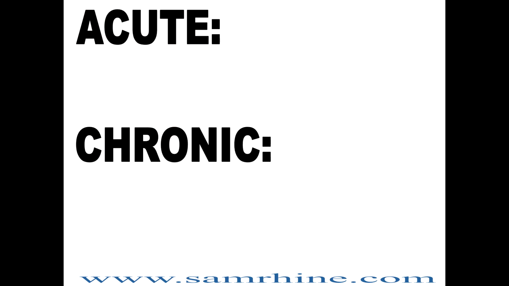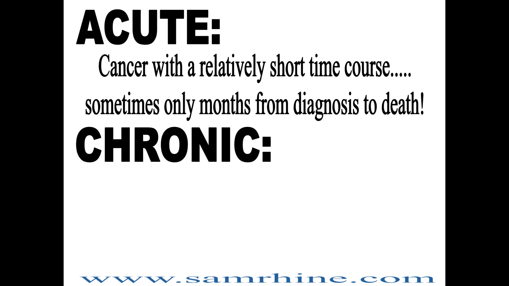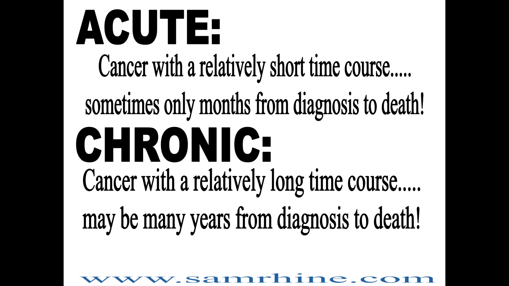A couple more terms real quick. Acute and chronic you'll see connected to tumors and cancer classification. Acute means we have a cancer with a relatively short time course. It's working very fast. It may be only months from the time the cancer is diagnosed until the death of the patient. Needless to say, that's a very, very difficult situation. Chronic, on the other hand, is the opposite.